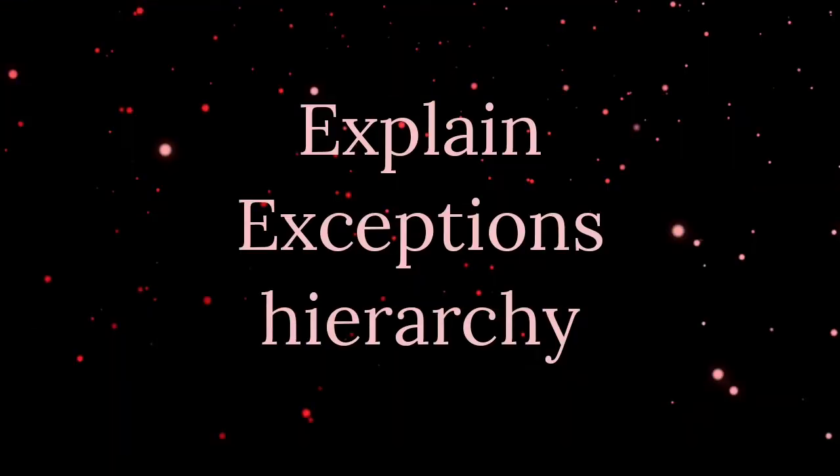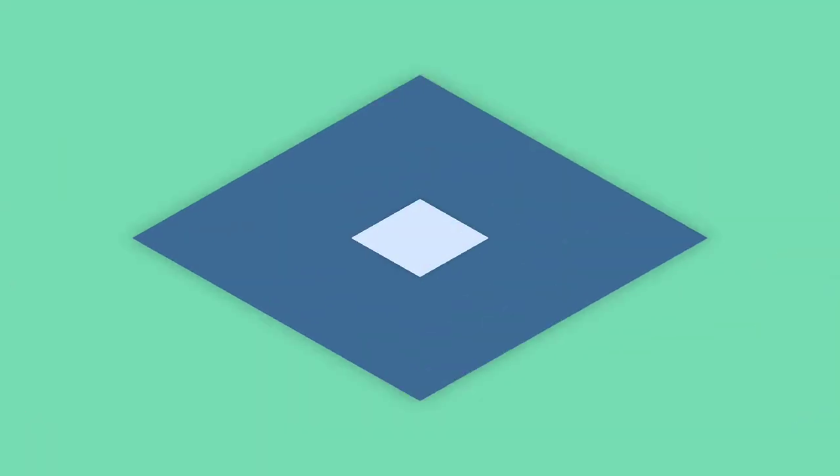Next one is, explain exception hierarchy. This is also one of the most asked interview questions in core Java. The exception hierarchy starts with the Throwable class, then under that we have Exception and Error. In Error you can describe system-type errors, for example OutOfMemory is one example of an error. And Exception further gets divided into checked exception and unchecked exception. Checked exceptions are checked at compile time, but unchecked exceptions cannot be caught at compile time. They are runtime exceptions, and you can provide one example for each.